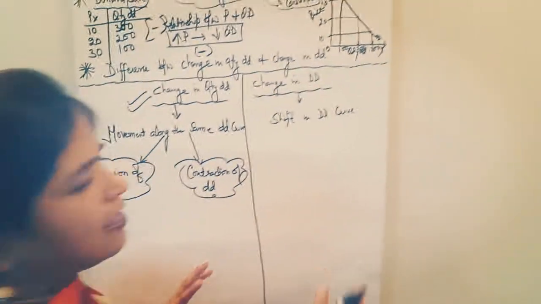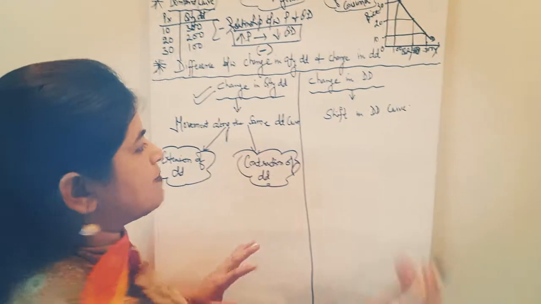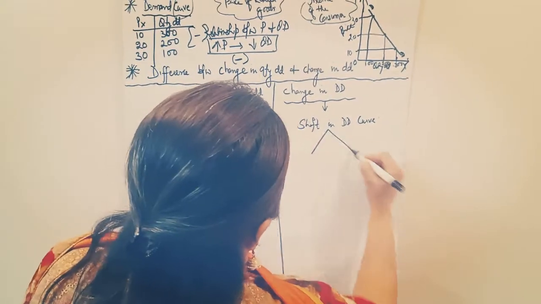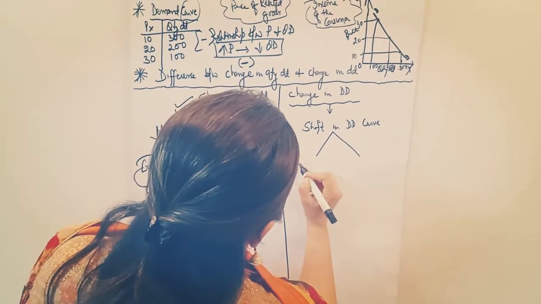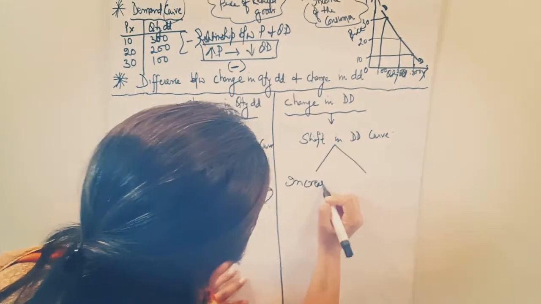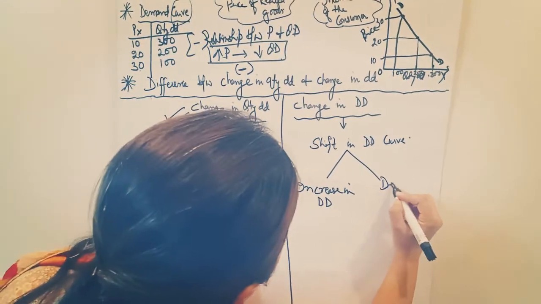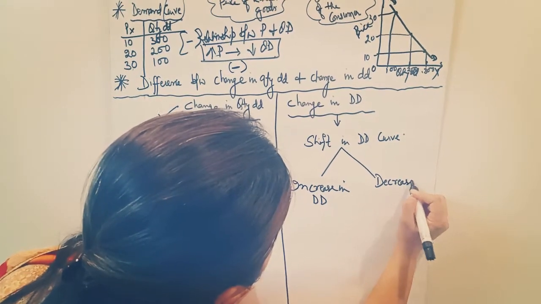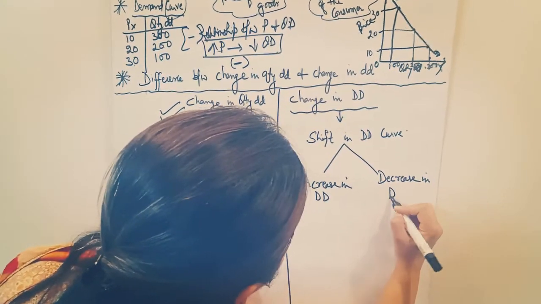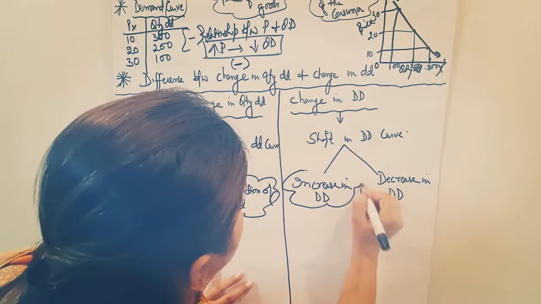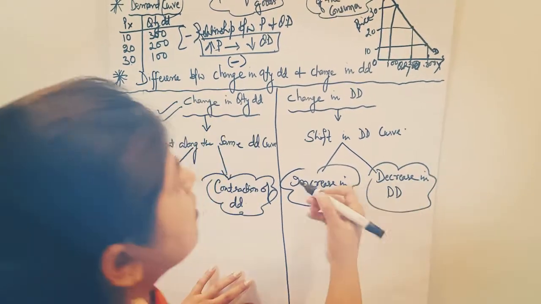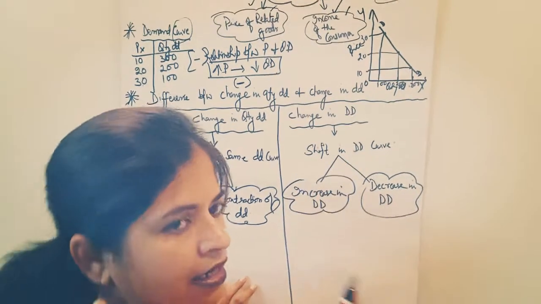This one is the extension of demand and the second type is the contraction of demand. Similarly, shift in demand curve is also of two types: increase in demand and second one is decrease in demand. So increase in demand and decrease in demand are the two types of shift in demand curve.